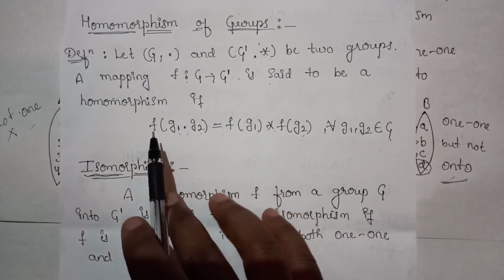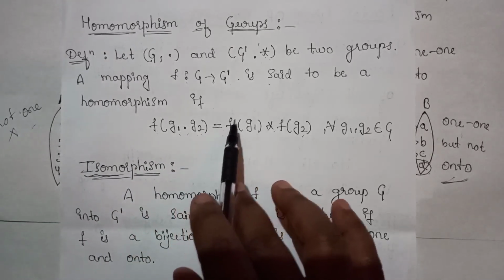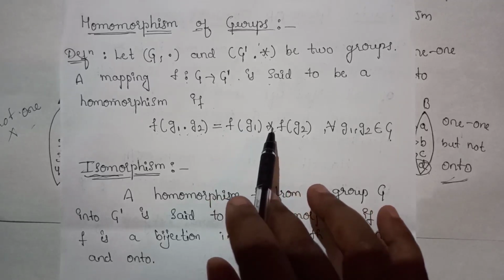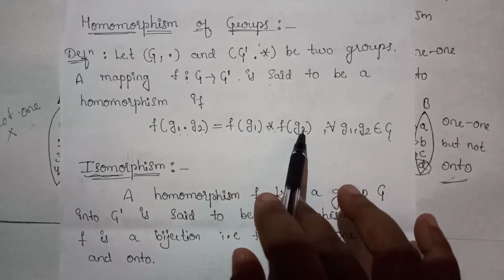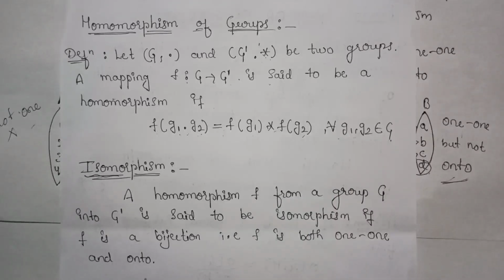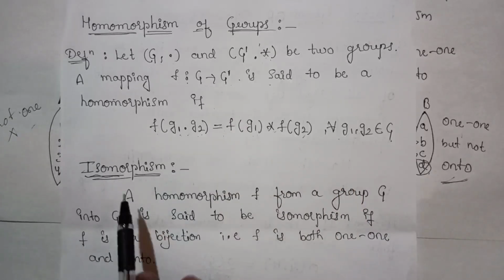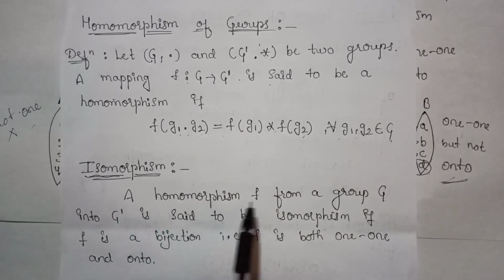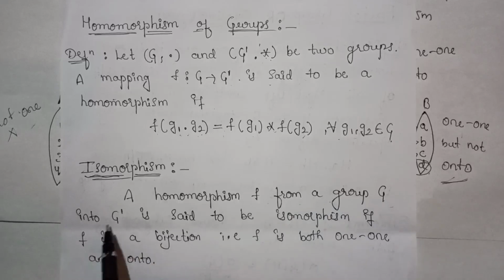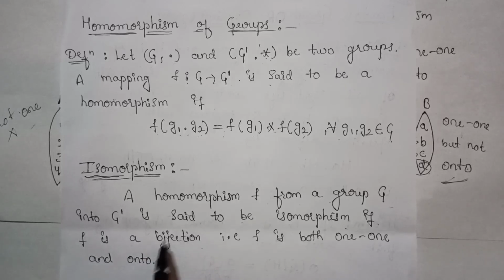So the image of G1 dot G2 is always equal to the image of G1 star the image of G2 for all G1, G2 belonging to G. This is called the homomorphism. Now isomorphism: a homomorphism F from a group G into G dash is said to be an isomorphism if F is a bijection. Bijection means F is both 1-1 and onto.